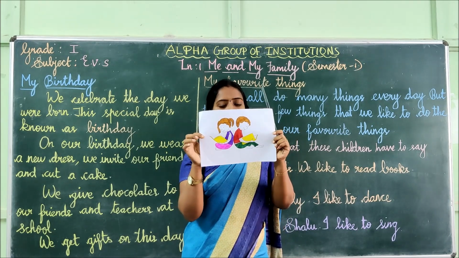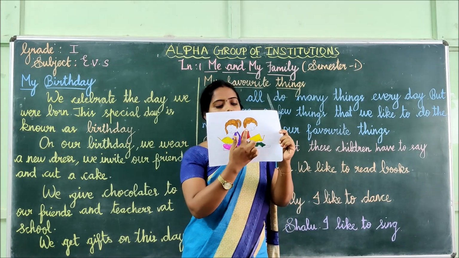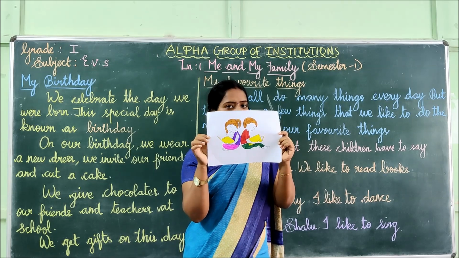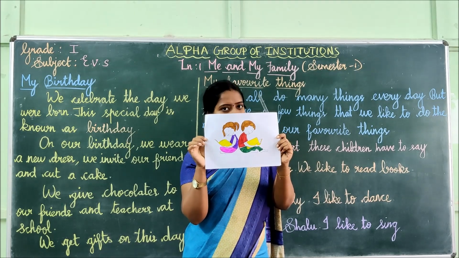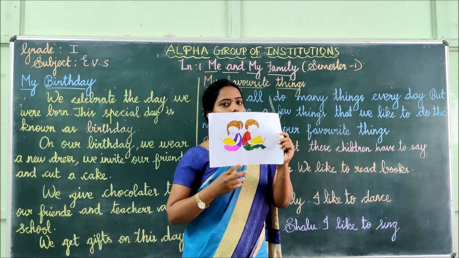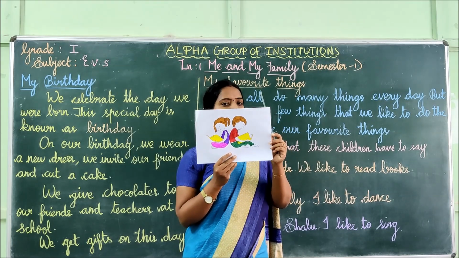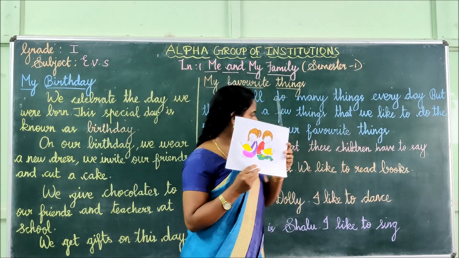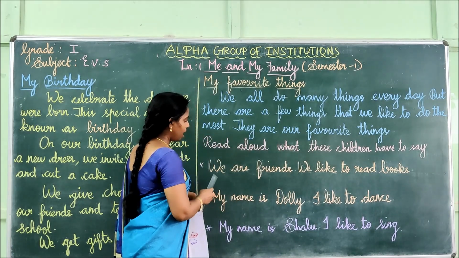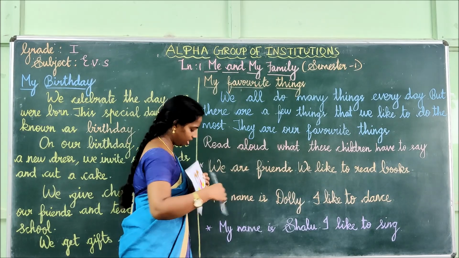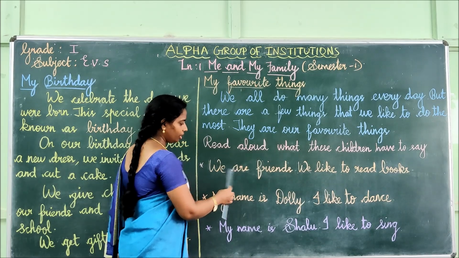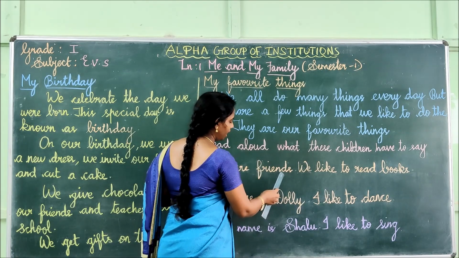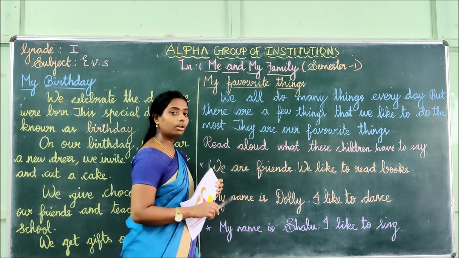Okay, children, what is this picture? See? One boy and one girl, isn't it? What are they doing? They both are reading books. So their favorite thing is what? Reading books, isn't it? That is what they said here. Children, see, we are friends, F-R-I-E-N-D-S. Friends. We are friends.